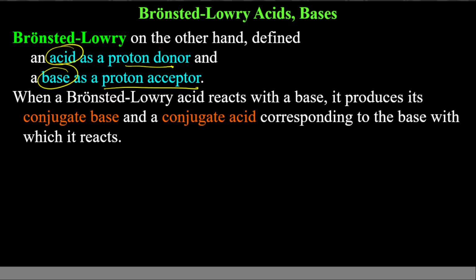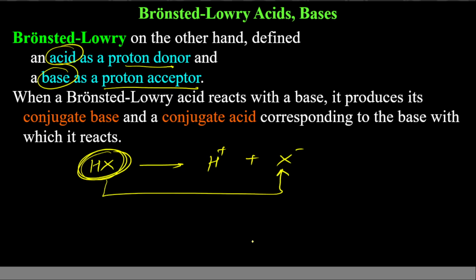Then there's a concept of conjugate acid and base, because here we don't deal with hydroxyl ion, it is only the H+ ion. So if I say there is HX, and it gives you H+ and X-. As per both Arrhenius concept and Bronsted-Lowry concept, this is acid. But as per Bronsted-Lowry concept, because after losing hydrogen you get X-, this X- is called the conjugate base of HX.